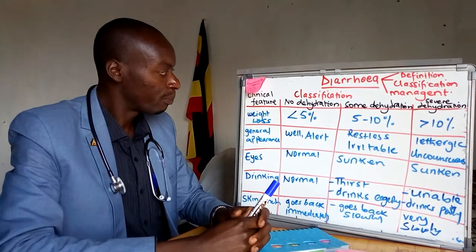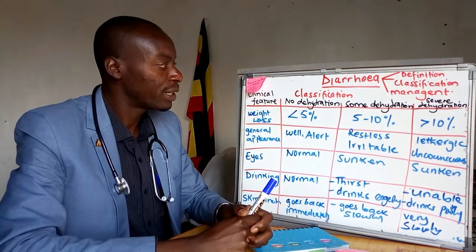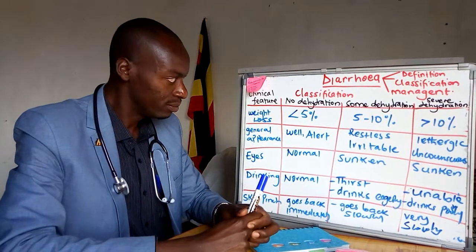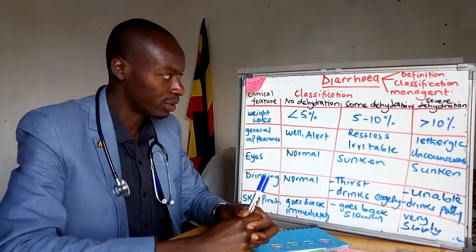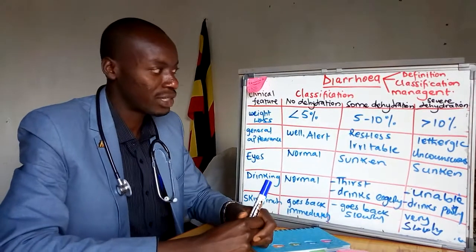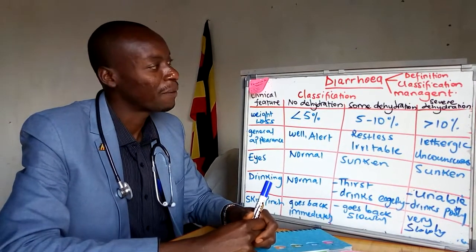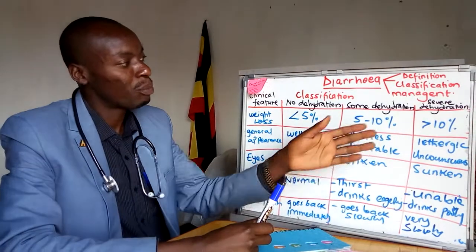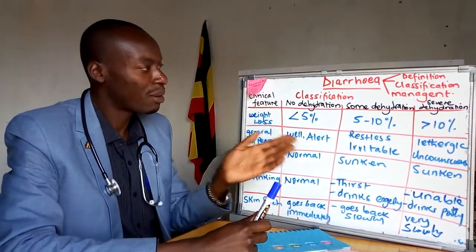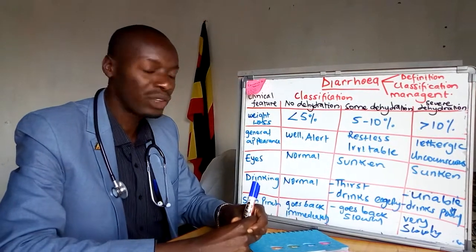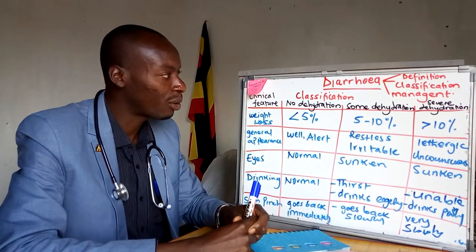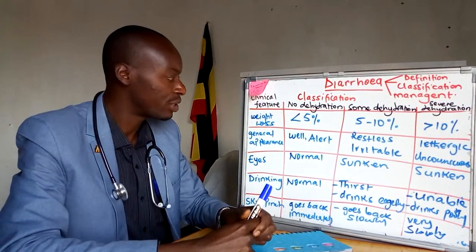Weight loss: if the child has weight loss of less than 5%, that child has no dehydration. If the child has 5 to 10%, that child qualifies to have some dehydration. And if the child has lost more than 10% of the total body weight, then that child qualifies to be under severe dehydration.